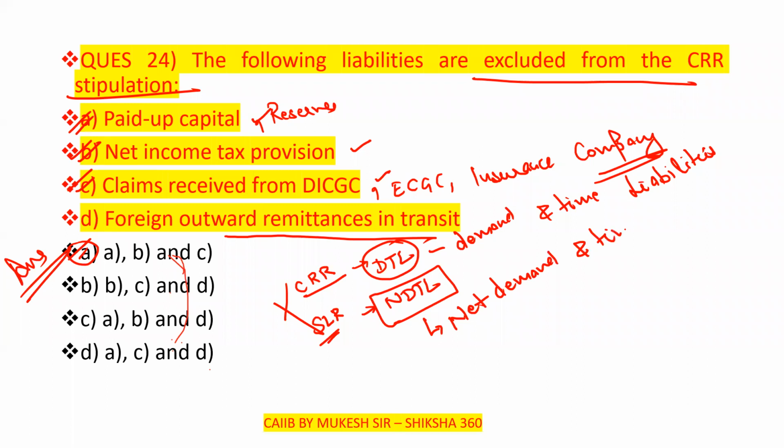Please remember that CRR is to be calculated on the demand and time liabilities, and SLR is to be calculated on the net demand and time liabilities. Clear? So this is the difference. And for which time period do we take demand and time liabilities? That is on a fortnightly basis. It is to be calculated on a fortnightly basis.